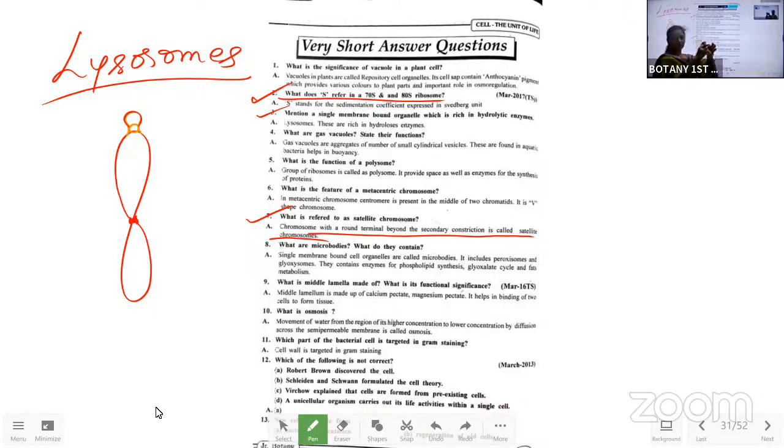So the chromosome which has a small round terminal away from the primary constriction, otherwise the centromere, by the formation of the secondary constriction is called the satellite chromosome.